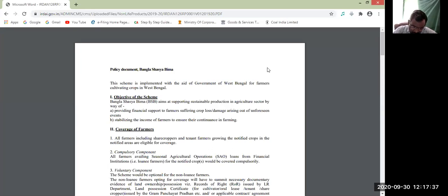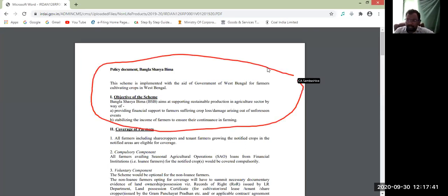Right? So it's enough to know up to this. What is the Bangla Shashya scheme? It's a scheme implemented with the aid of the government of West Bengal for the farmers, right? Cultivating crops in the state of West Bengal.